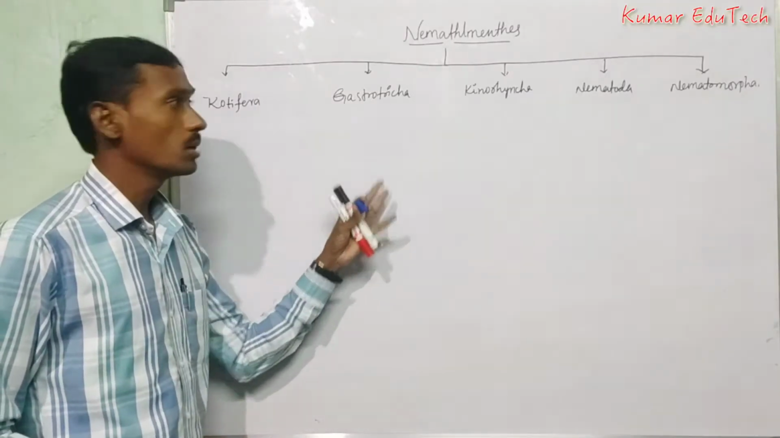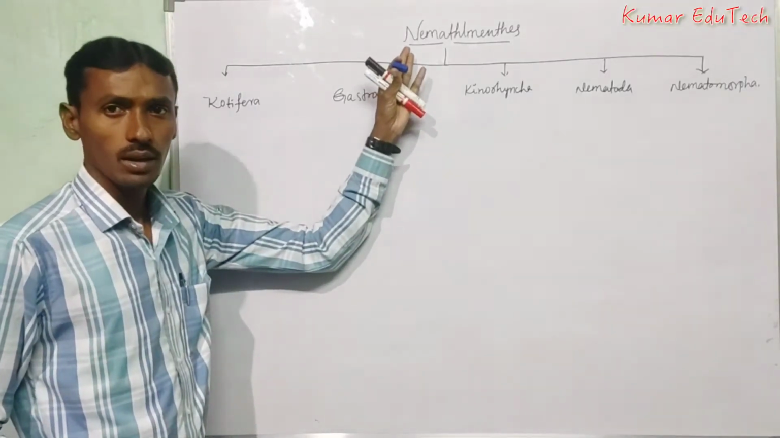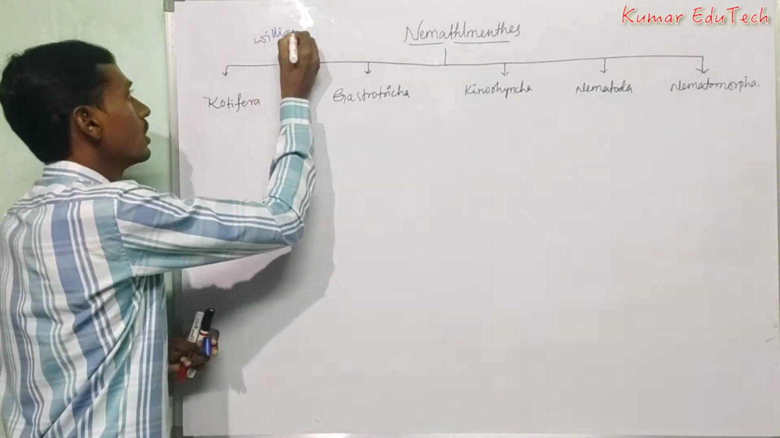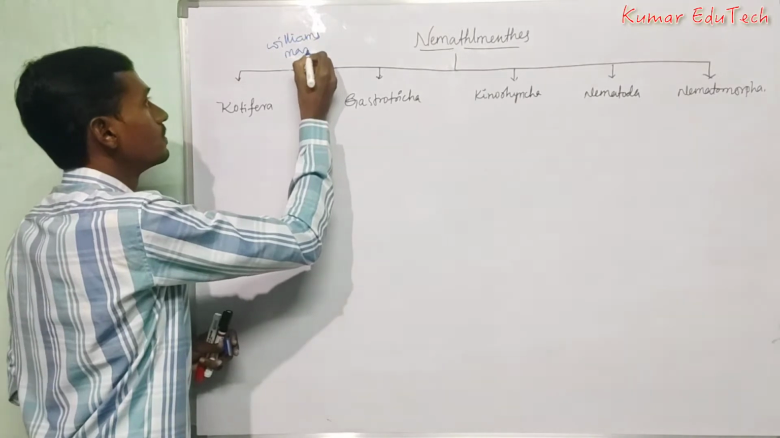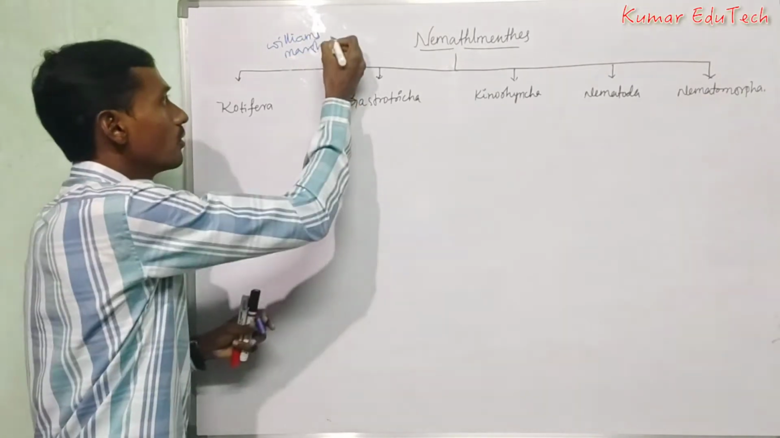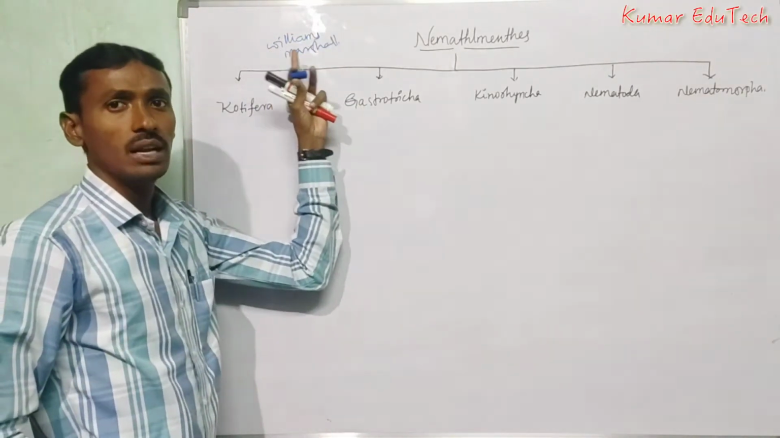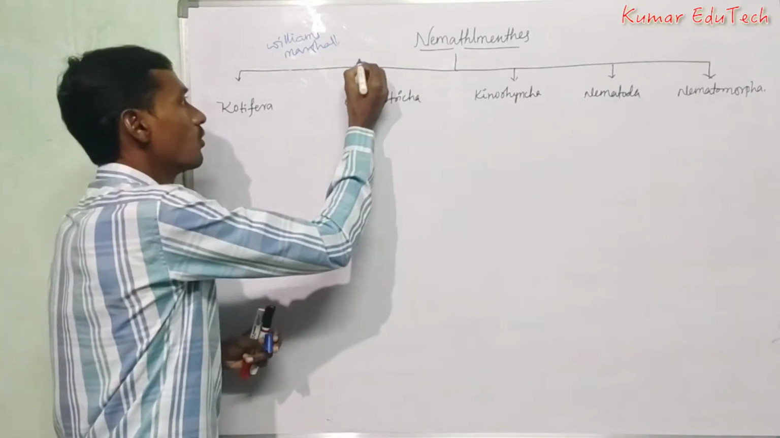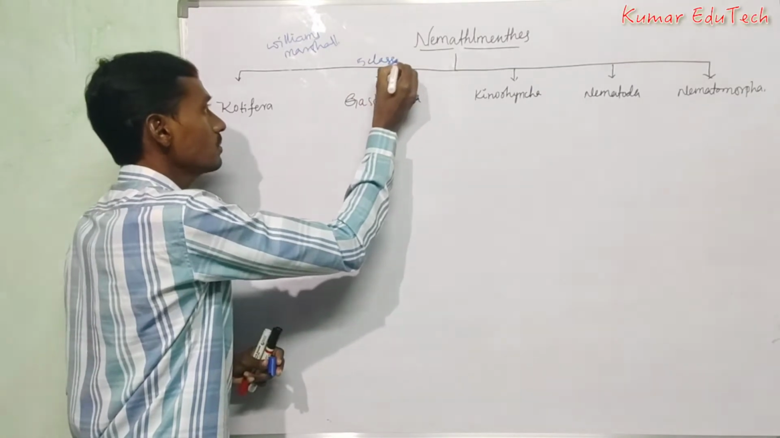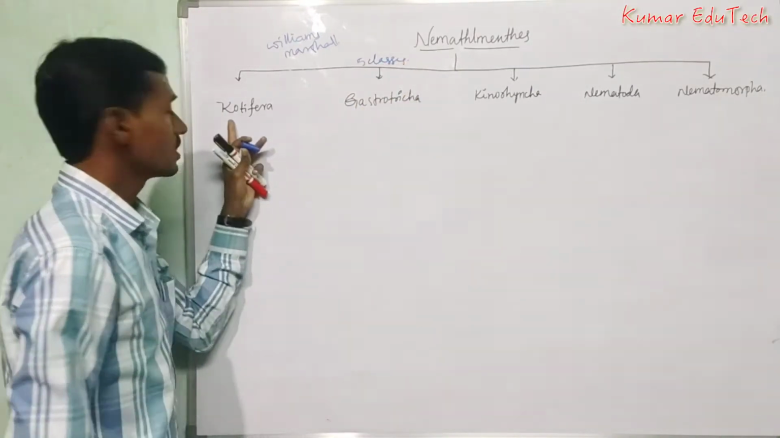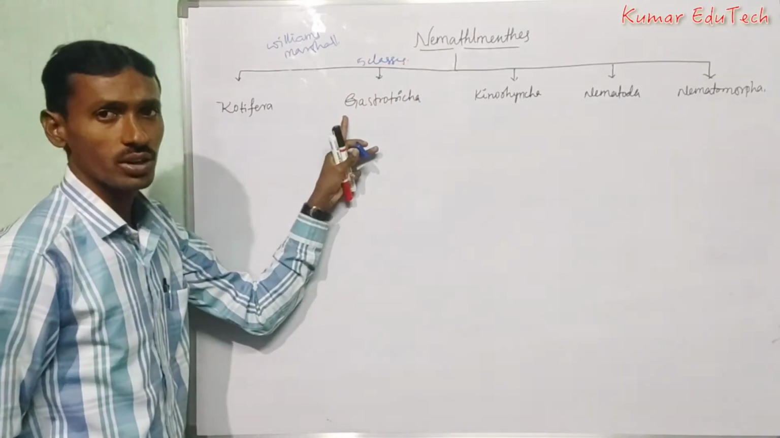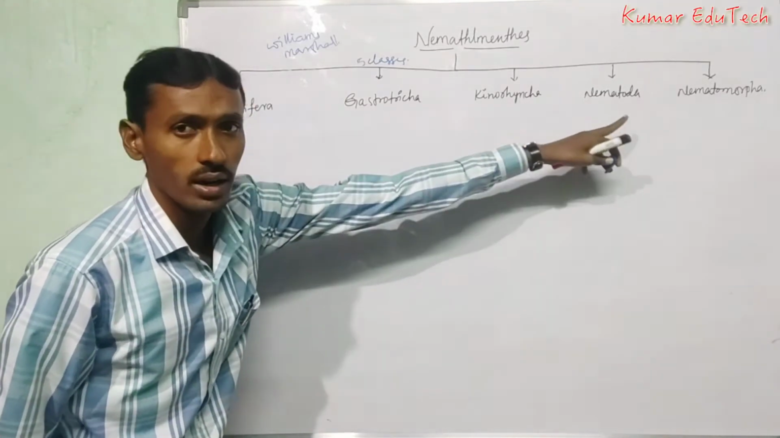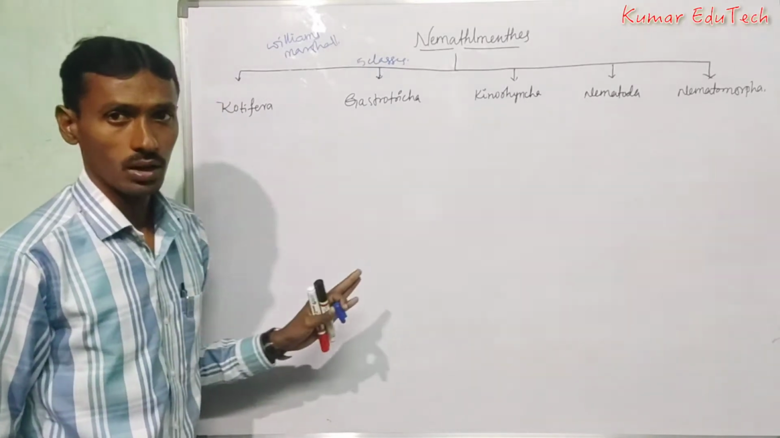Today we will discuss the classification of Nemathelminthes. Williams and Marshall divided the phylum Nemathelminthes into five classes: Class 1 Rotifera, Class 2 Gastrotricha, Class 3 Kinorhyncha, Class 4 Nematoda, and Class 5 Nematomorpha.